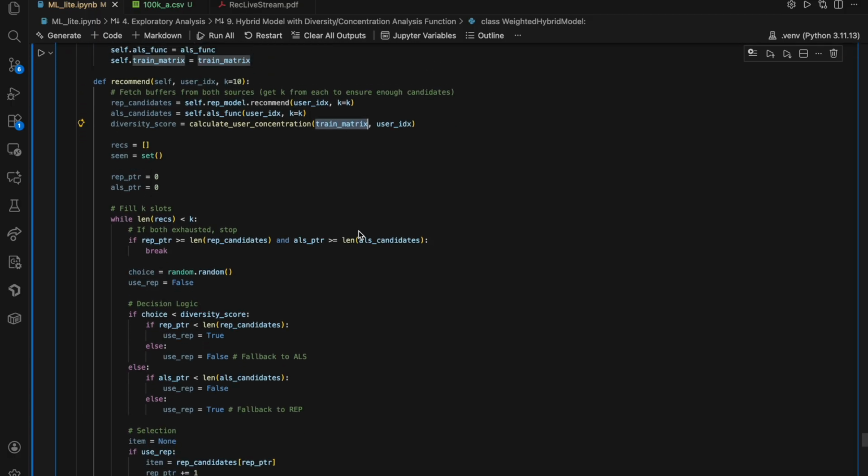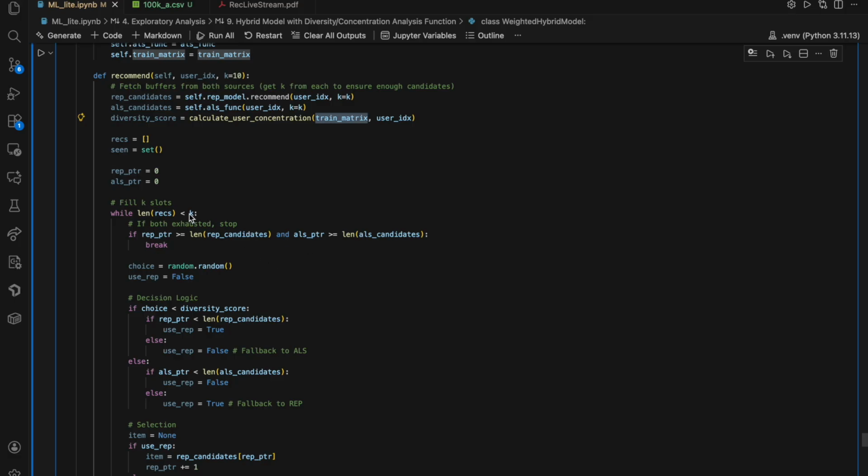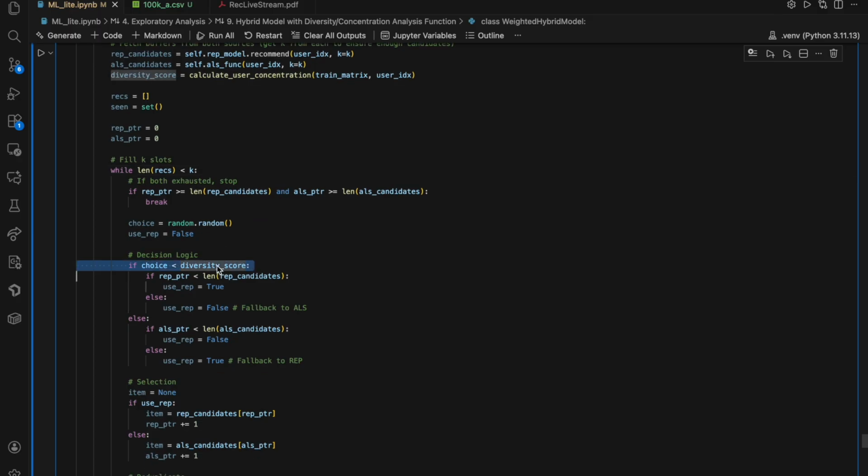And we would use that concentration score, aka the diversity score, as the benchmark for the coin flip.